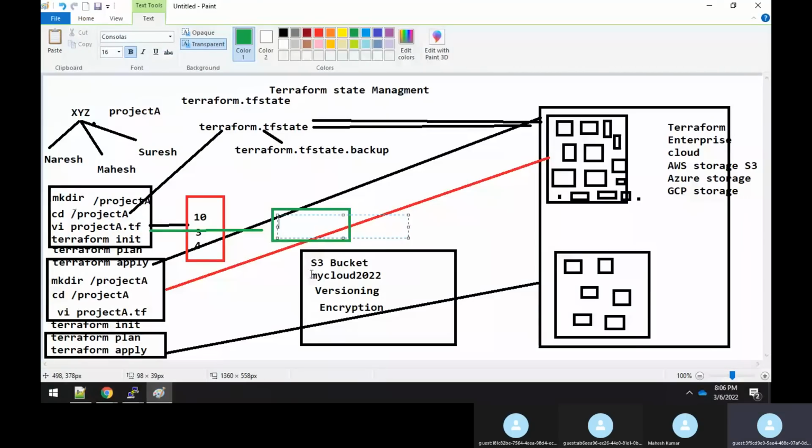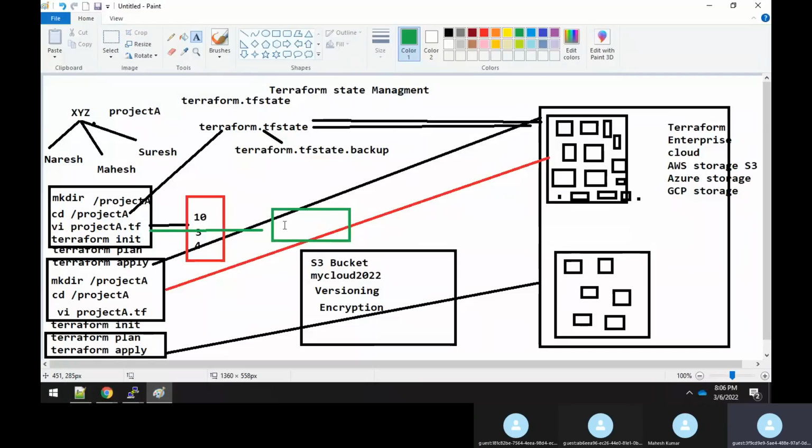You got it? So along with your Terraform file, you are adding some more specific code where you are telling it: don't save the terraform.tfstate file in my local drive, save it in the S3 bucket. That's what you are adding. When you see the example, it will get clear, sir. You will get all these things when you do it practically. Now, just to understand the theory.